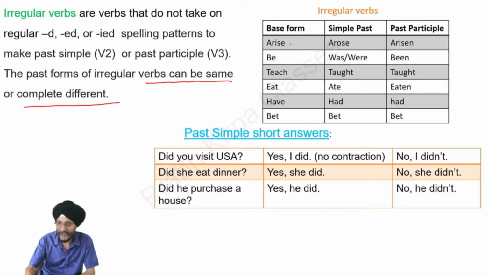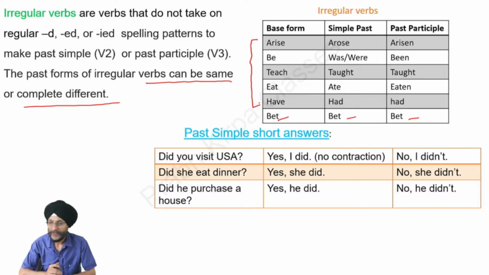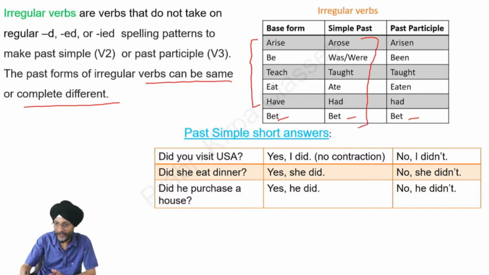For example, arise becomes arose, arisen. Be becomes was, were, and been. Teach becomes taught, taught. Eat becomes ate, eaten. Have becomes had, had. Here you will see put becomes put, put. There is no change at all. In the case of all other irregular verbs, you had seen that there was a lot of change in the simple past form of irregular verbs. You will use this form of the verb in the simple past tense.